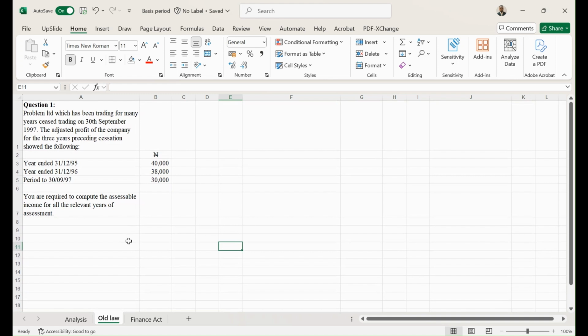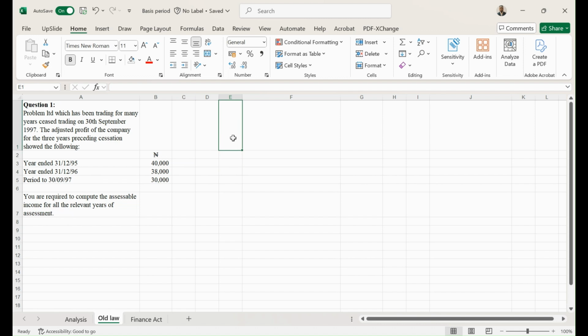For this question, Problem Limited, which has been trading for many years, ceased trading on 30th September 1997. The adjusted profits of the company for the 3 years preceding cessation showed the following. You have been given the year ended 31st December 95, year ended 31st December 96, and then the period to 30th September 97 when the company ceased operation. What you are asked to do now is to compute the accessible income for all the relevant years of assessment.